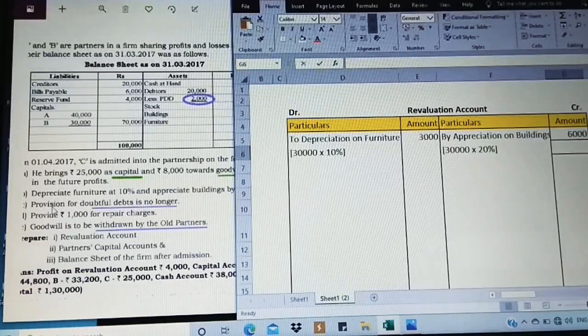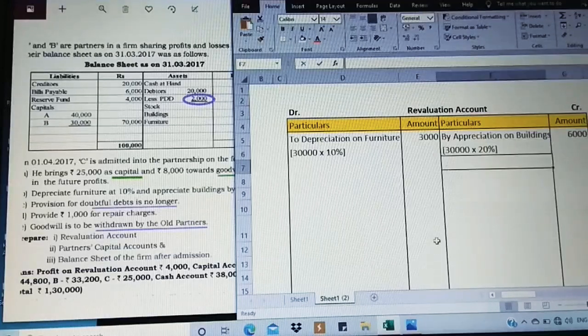Next adjustment is provision for doubtful debts is no longer required, which means the company has decided that right from the admission of a new partner, we need not provide any doubtful debts. We need not create any provision. So this 2,000 which we were keeping aside, treating as an expense, a burden, is completely stopped. So this is going to be a benefit for us.